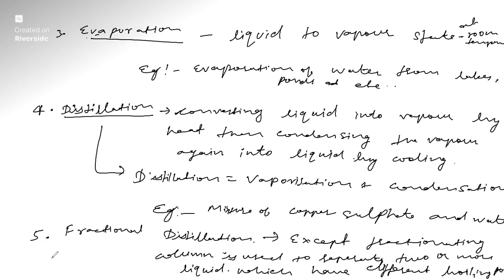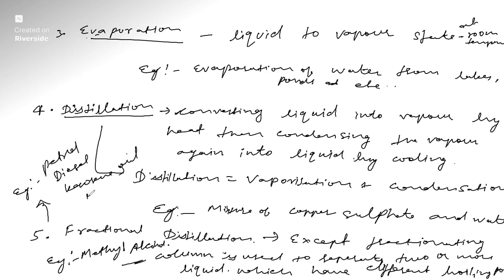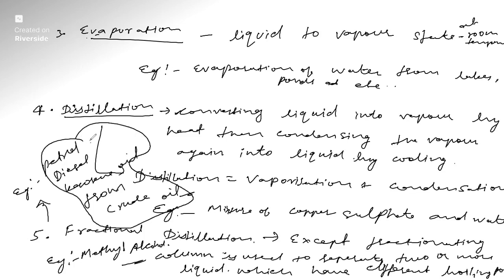Examples of fractional distillation are the separation of methyl alcohol, and also the separation of petrol, diesel, and kerosene oil from crude oil. So fractional distillation is also used there.